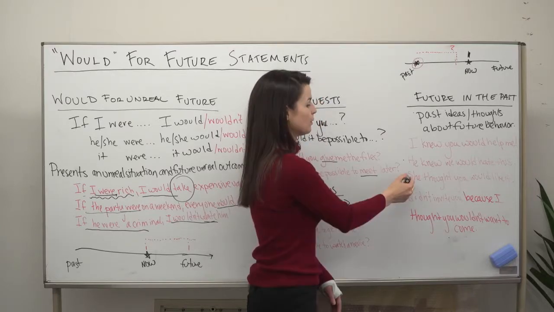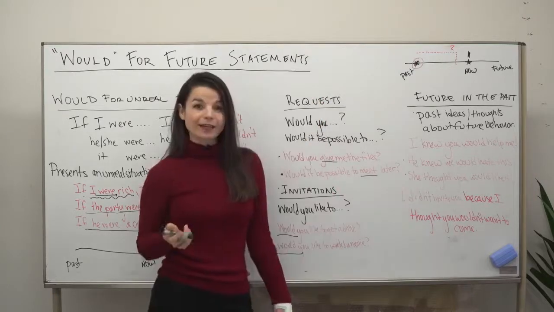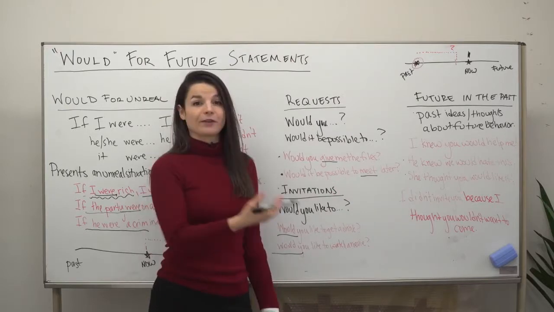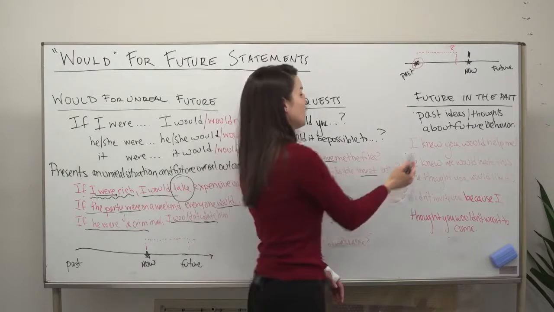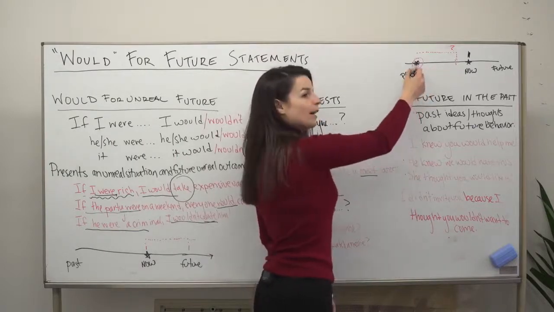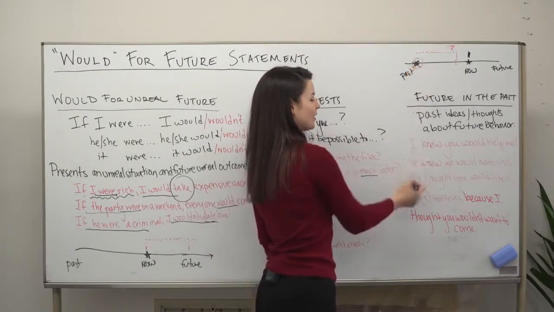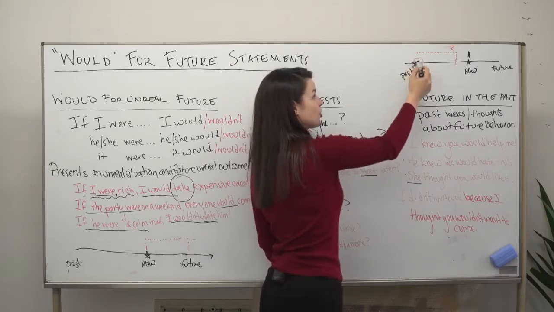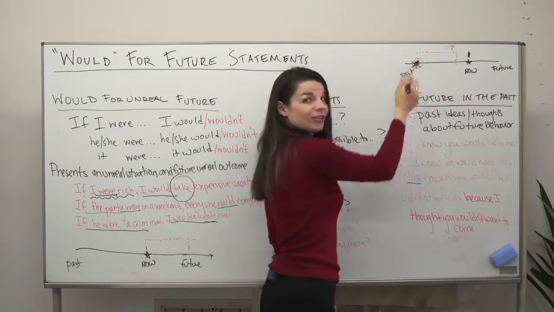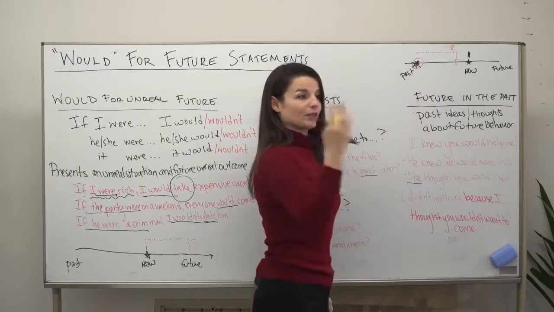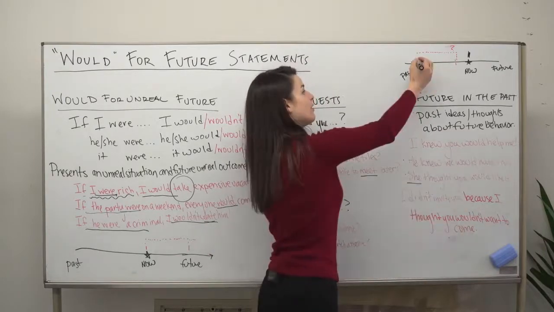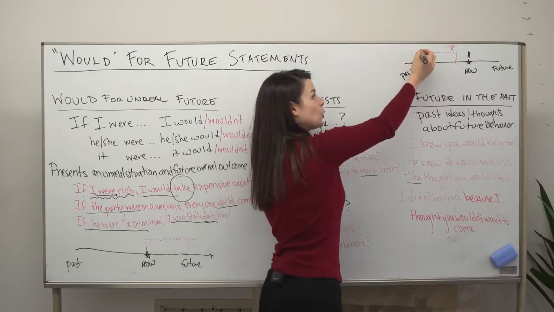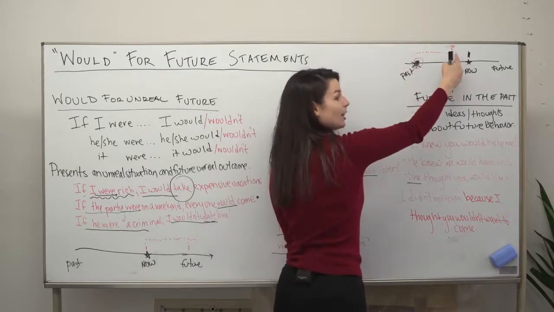Okay, one more example. She thought you would like it. This is very common when receiving presents. I thought you would like it, or she thought you would like it. So here, this one is quite easy to imagine, I think. When the person is shopping, in this case she is shopping and she finds something and she thinks, oh, this person, maybe the listener, will enjoy this present. So in the past, she thought you would in the future like it.